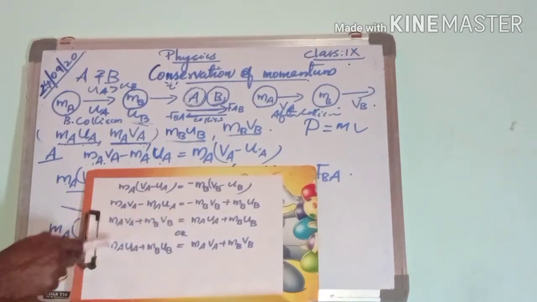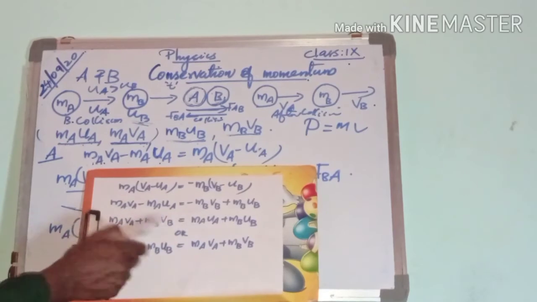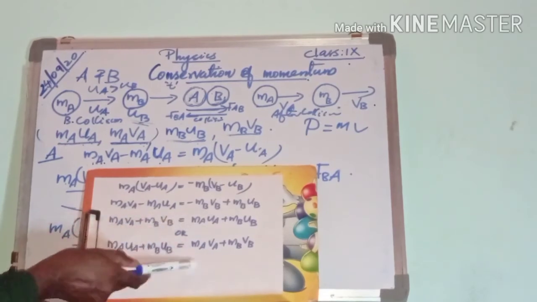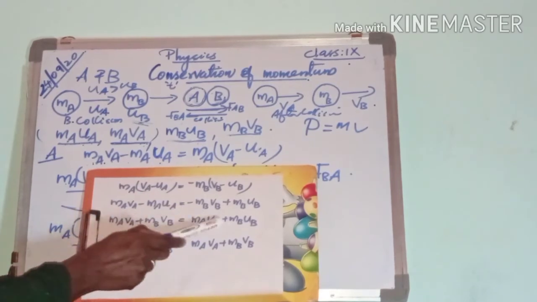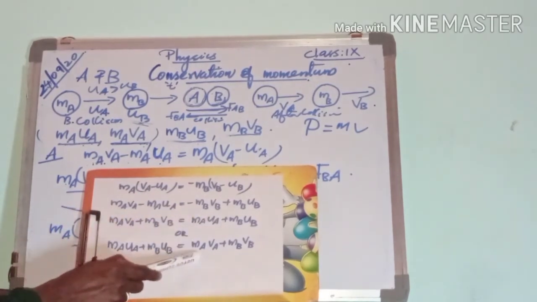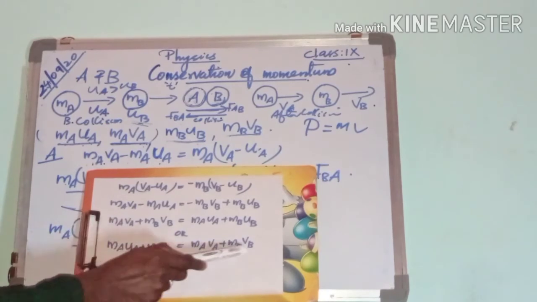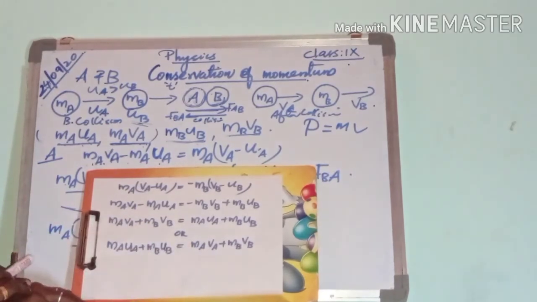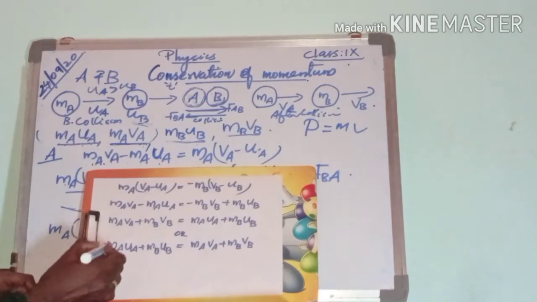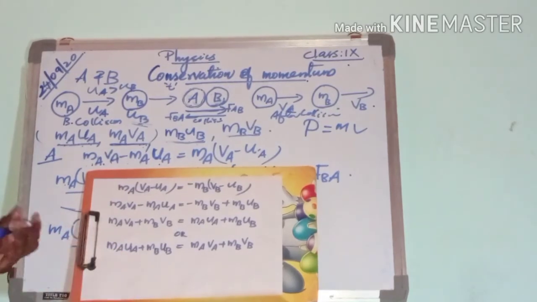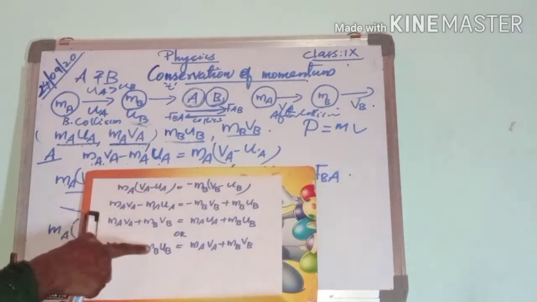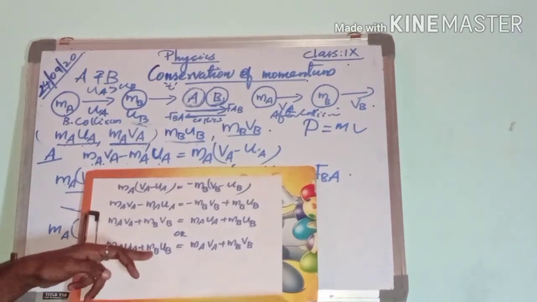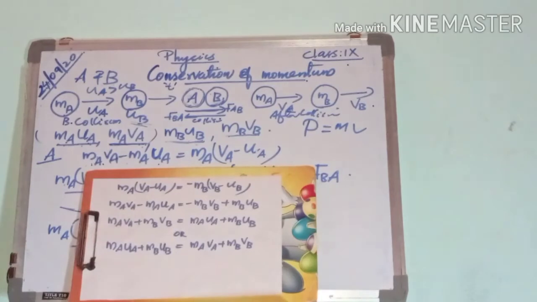This thing can otherwise be written as MAUA plus MBUB equal to MAVA plus MBVB. And here, what is MAUA? You know, the momentum of ball A before collision. And MBUB is the momentum of ball B before collision.